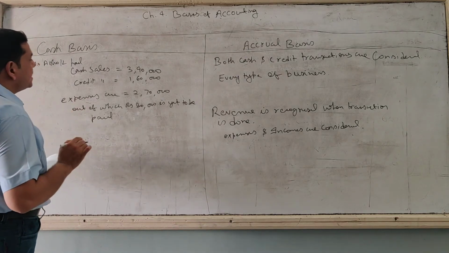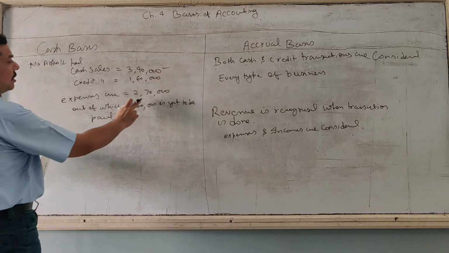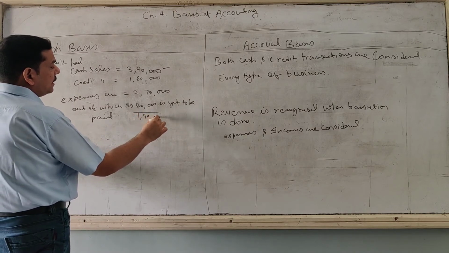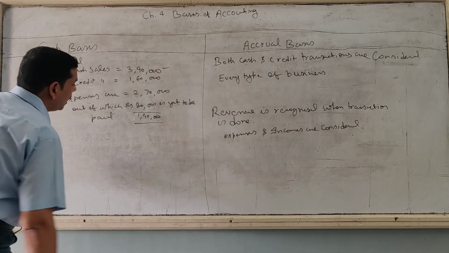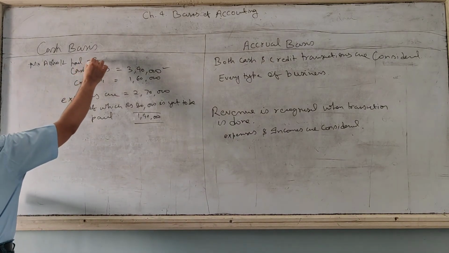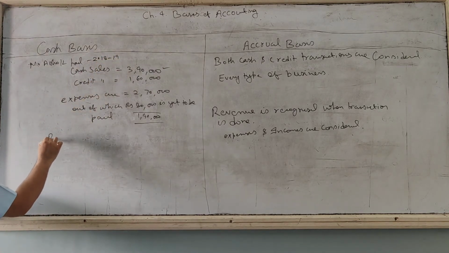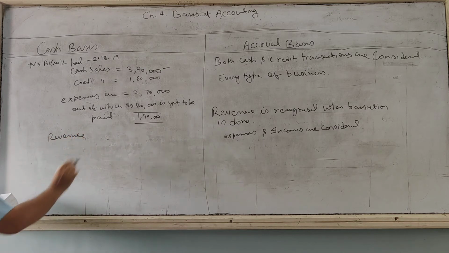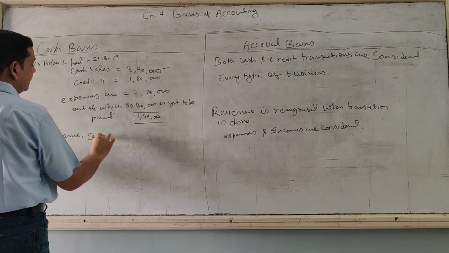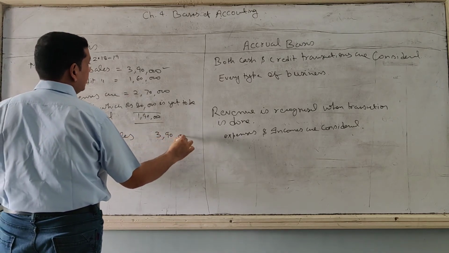Now being cash basis, we are going to consider cash sales only, not credit sales. Out of the total expenses, 80 is yet to be paid. So how much have we paid? 190 only. Clear? Now we will find out the revenue for Mr. Ashok for the year 2018-19. So revenue: cash sales 3,90,000.